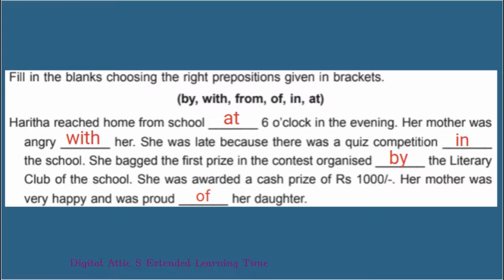She bagged the first prize in the contest organized by the literary club of the school. She was awarded a cash prize of ₹1,000. Her mother was very happy and was proud of her daughter.